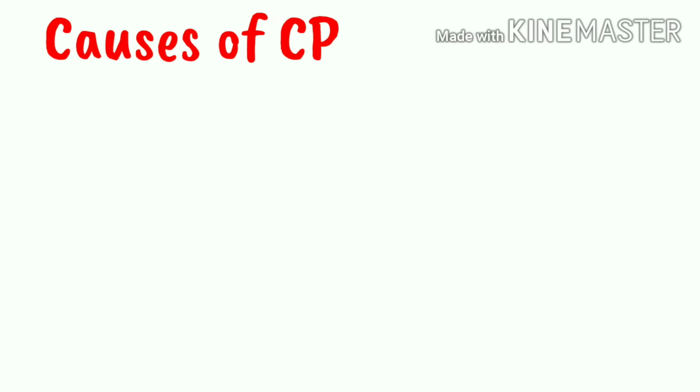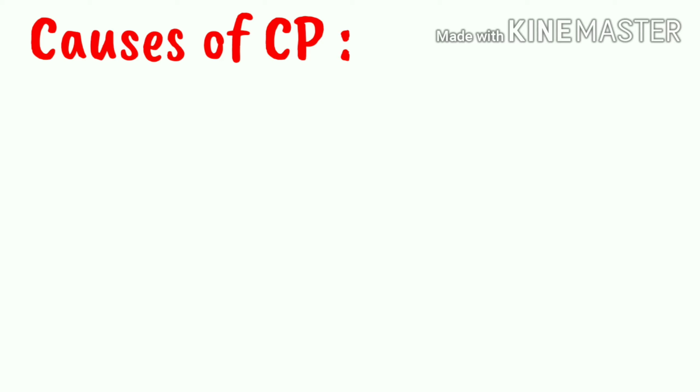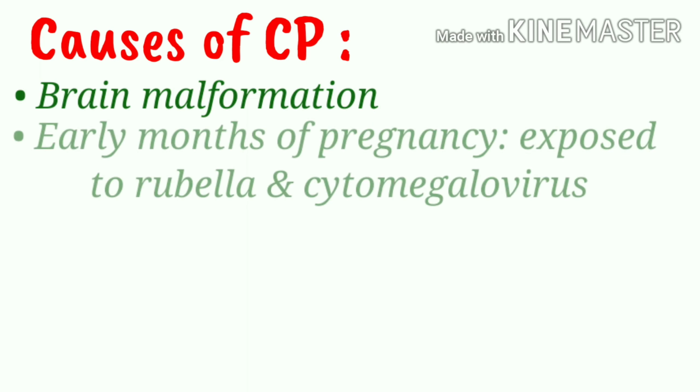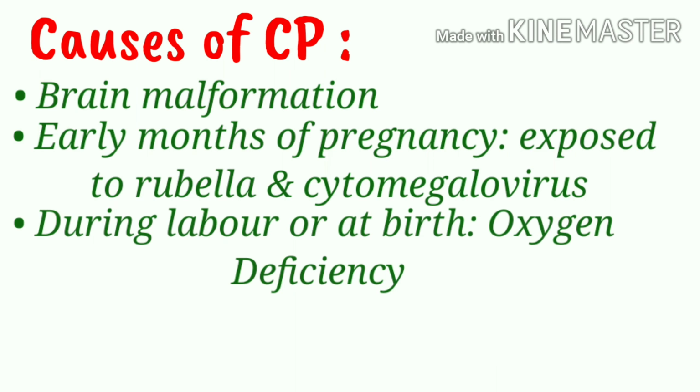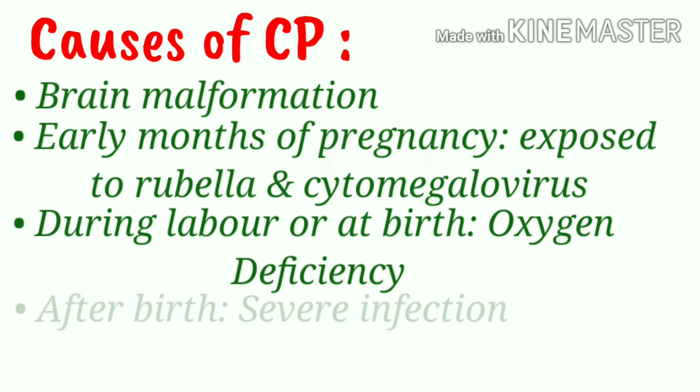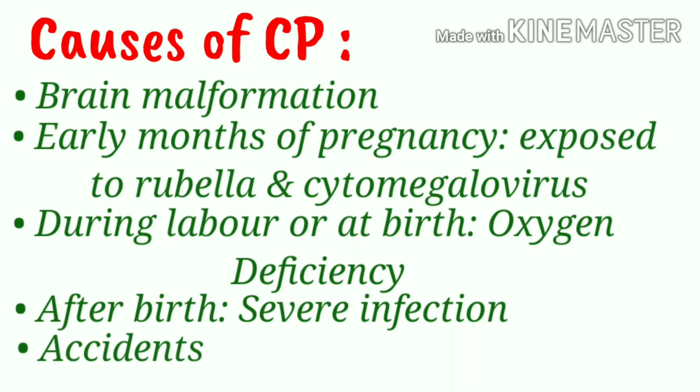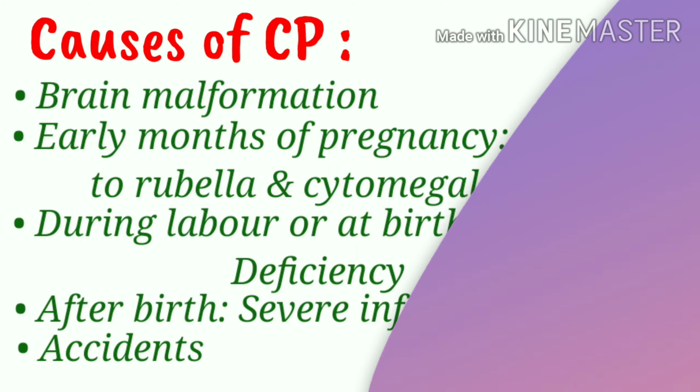Causes of cerebral palsy. The cause of cerebral palsy is often unknown, but some known causes are: brain malformation; the mother, in the early months of pregnancy, being exposed to rubella or cytomegalovirus; oxygen deficiency during labor or at birth; severe infection in the period shortly after birth; and having an accident in the early period of life.